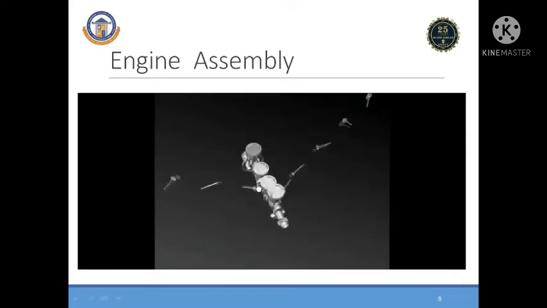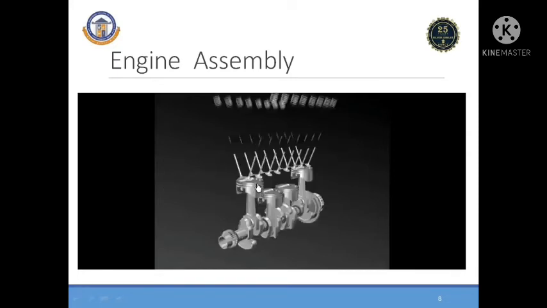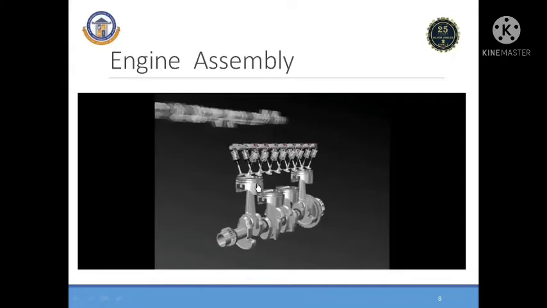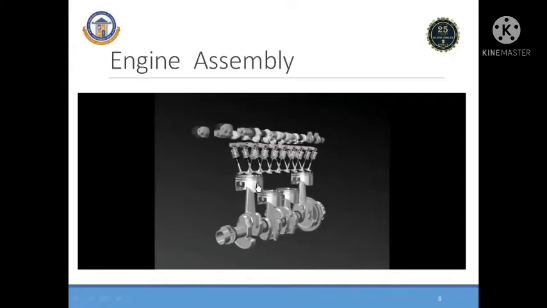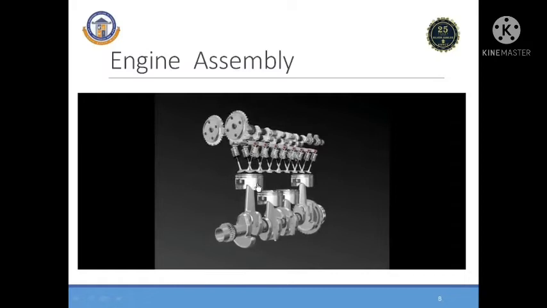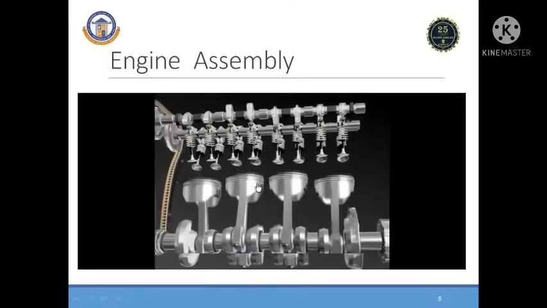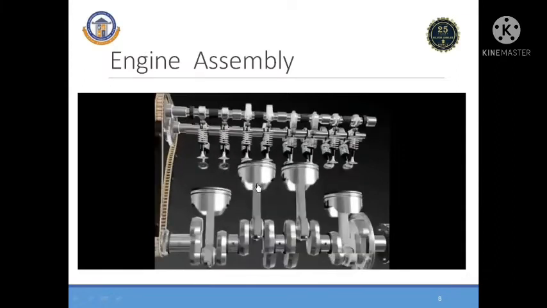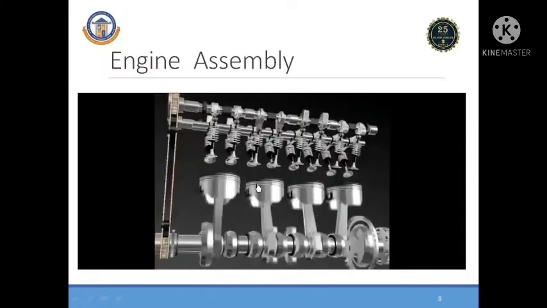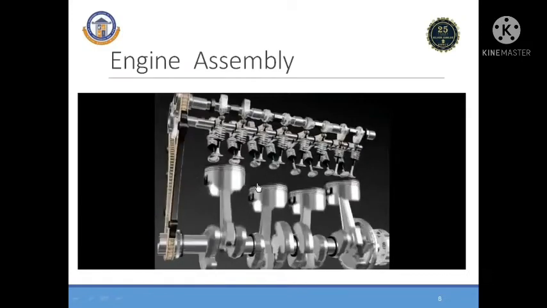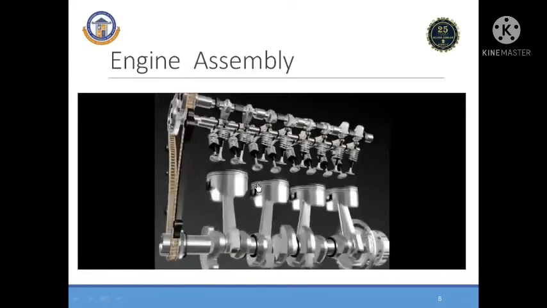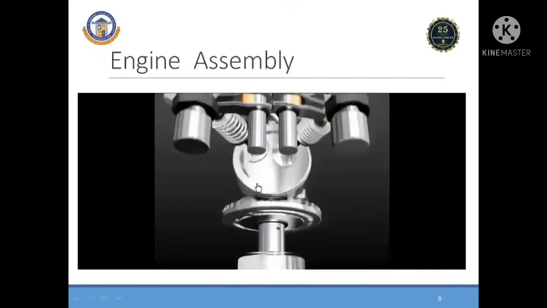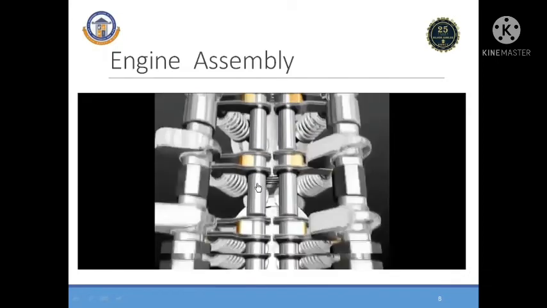The crankshaft, connecting rod, piston, valve arrangement, then the arrangement of the camshaft. Now we are connecting the crankshaft with the camshaft with the help of a timing chain or timing belt. When the crankshaft starts rotating, the valves will start opening and closing.